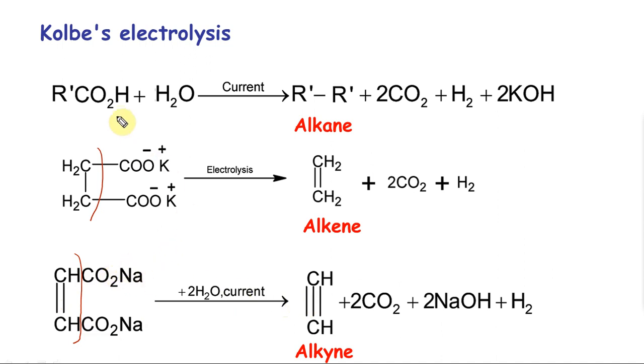So you're going to lose the COOH. How do you get the final product? Delete the COOH, get R prime. Here delete the COOH, put a double bond. Here delete the COOH or COONa, put a triple bond. As simple as that. The good thing about Kolbe electrolysis is you cannot confuse it with any other reaction, because electrolysis will be given to you.